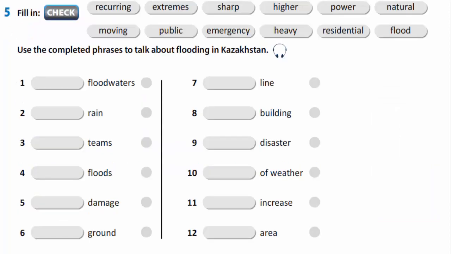In exercise 5, you are to fill in the words. You are to use the completed phrases to talk about flooding in Kazakhstan as it is done in the model. For example, it is done in the following way. Moving floodwaters, heavy rain, emergency team, and you will finish this exercise yourselves. Heavy rain and extreme weather cause recurring floods in Kazakhstan. Flood damage and moving floodwaters have affected residential areas, power lines, and public buildings.